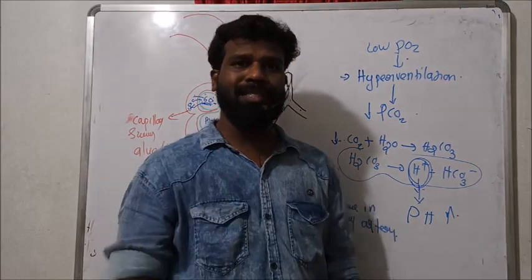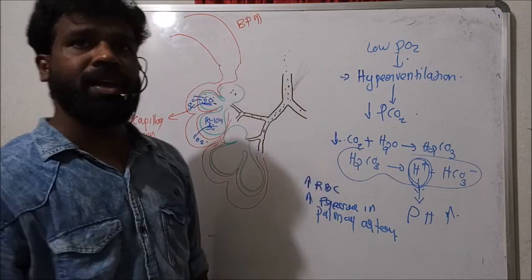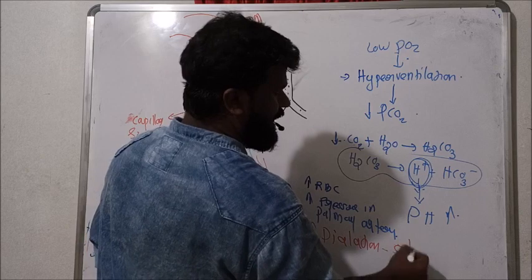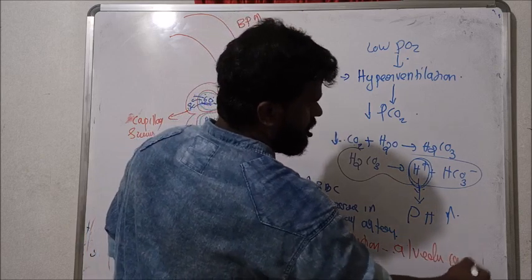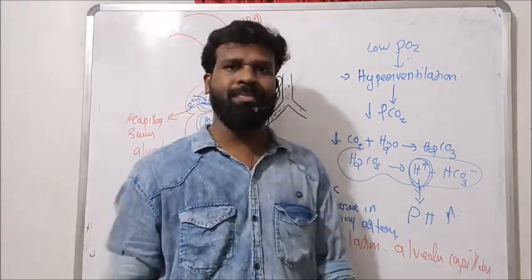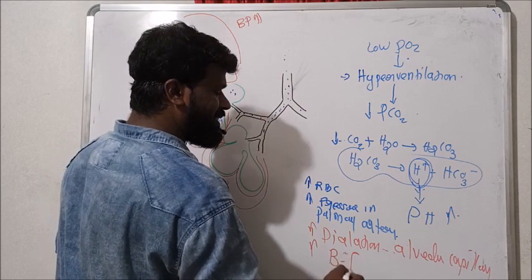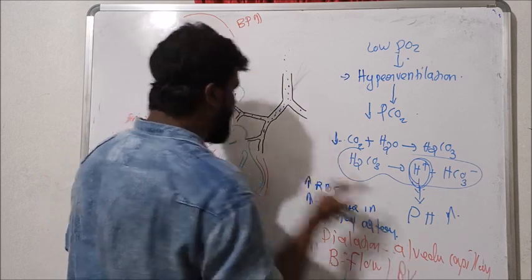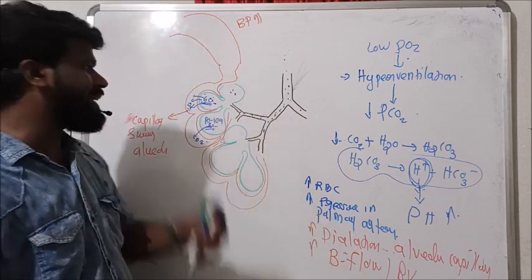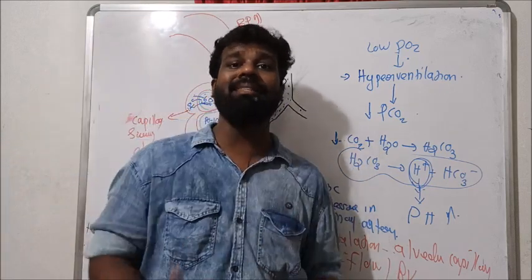So the other changes that occur at higher altitude are increased RBC production, increased pressure in the pulmonary artery, vasodilation of alveolar capillary, and increased blood flow and blood volume to this alveolar capillary. These changes occur in our body at higher altitude for acclimatization.